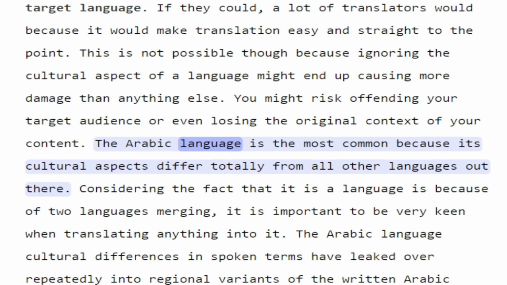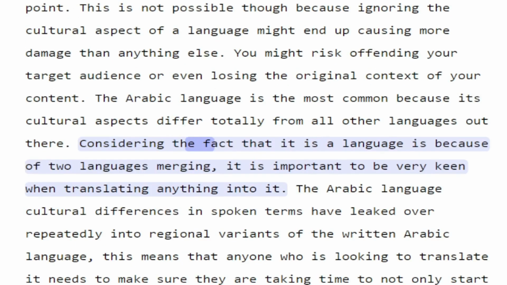The Arabic language is the most common example because its cultural aspects differ totally from all other languages out there. Considering the fact that it is a language formed because of 2 languages merging, it is important to be very keen when translating anything into it.